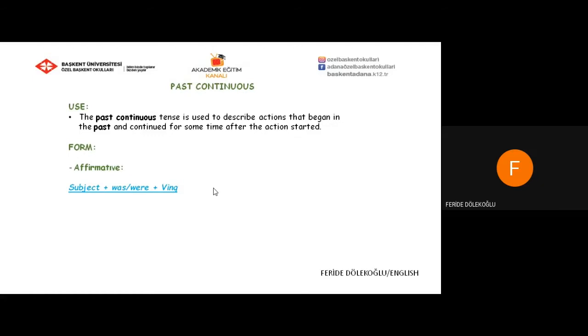Past continuous. The past continuous tense is used to describe actions that began in the past and continued for some time after the action started. Let's start with positive sentences. The rule is subject plus was or were plus verb ing.